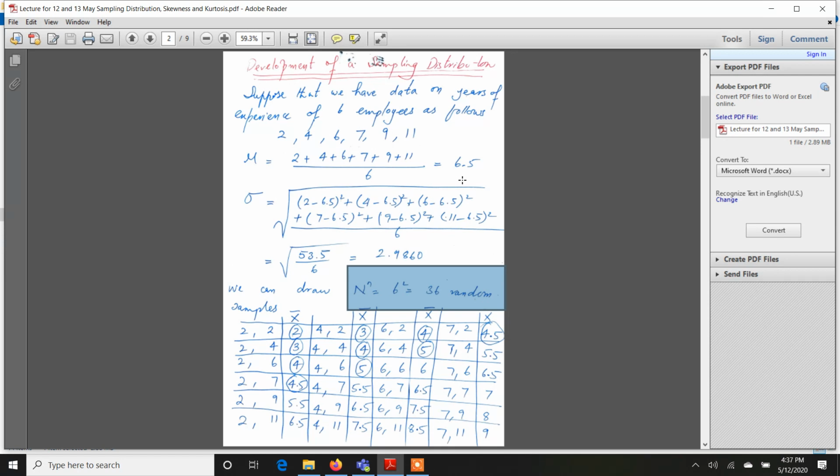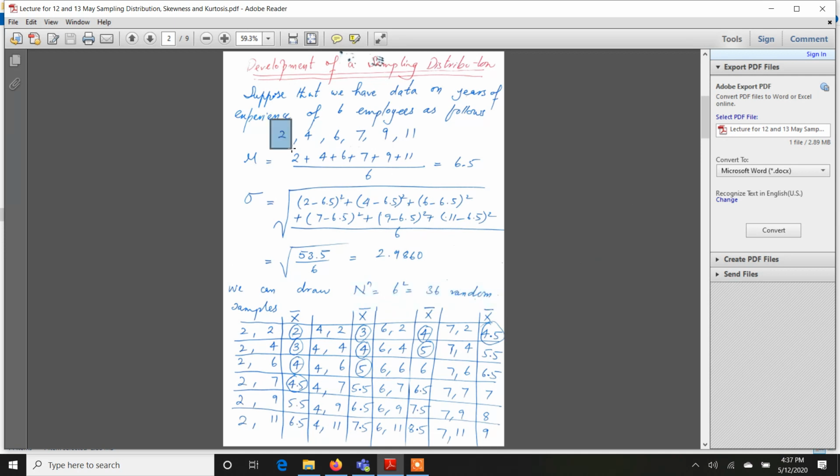So what I will do is note the number of values in the population, which you can see is 6. So capital N is 6 and small n, which is the sample size, is 2. So 6 power 2 is 36. So you will have 36 possible random samples. And how do we make those random samples?